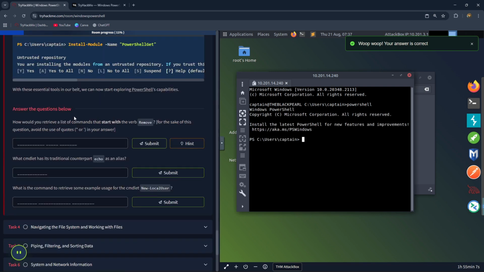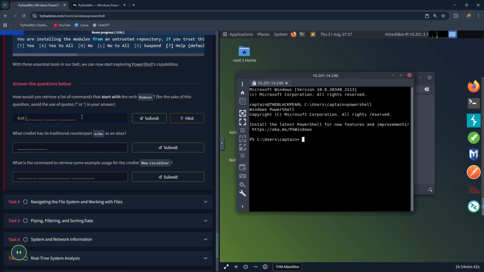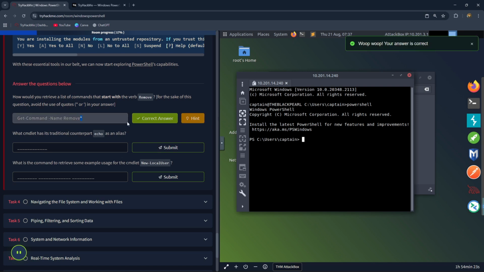The first question is asking, how would you retrieve a list of commands that start with the verb remove? For this question, we use this command, Get-Command. For command type, we will use name. So let's do Get-Command -Name Remove*. You're looking for a list of commands that start with the verb remove. That's why you need an asterisk at the back. Let's click on submit.